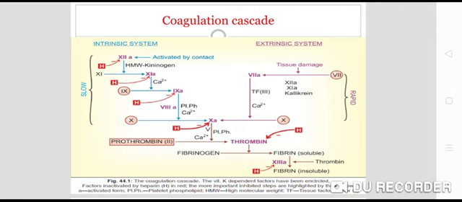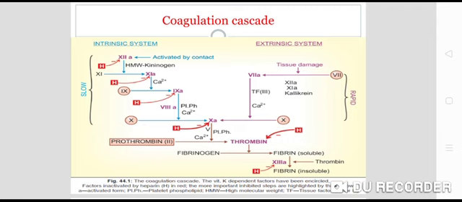In this coagulation cascade, there are two pathways, the intrinsic pathway and the extrinsic pathway. As you can see, intrinsic pathway means inside the blood vessel.